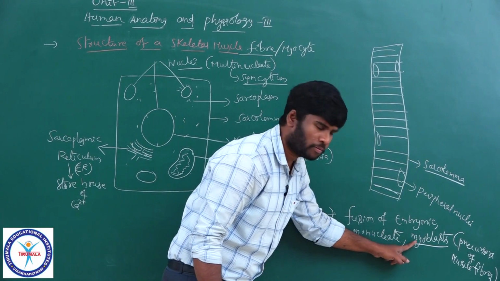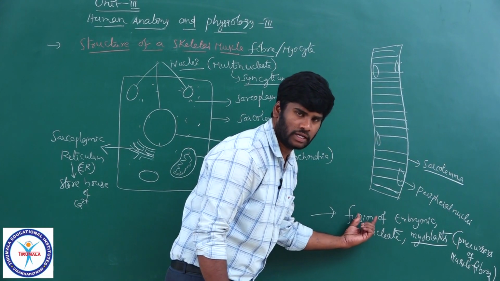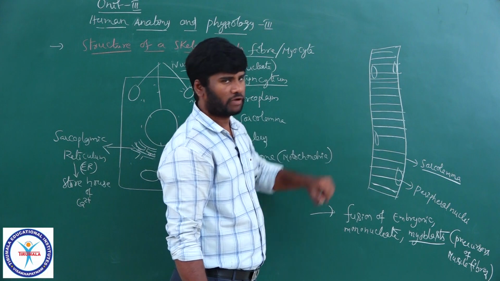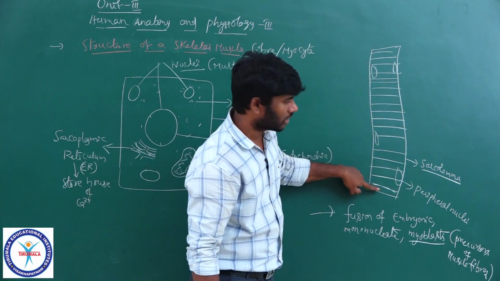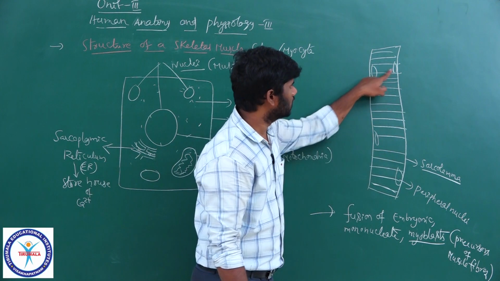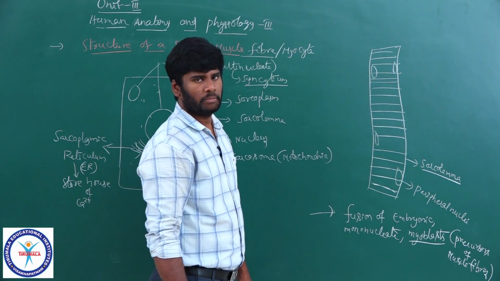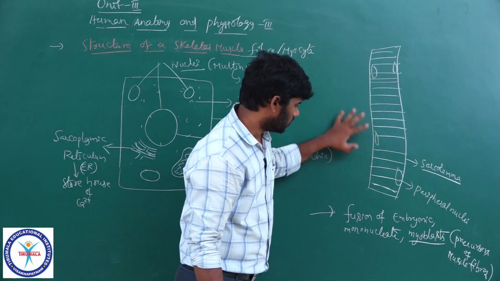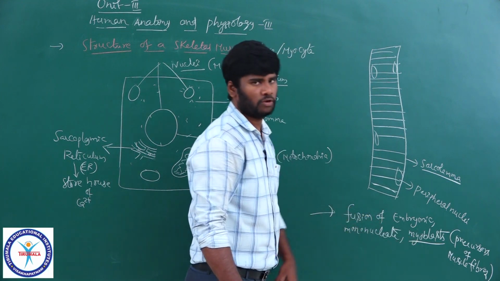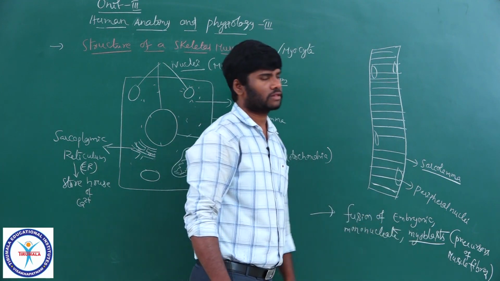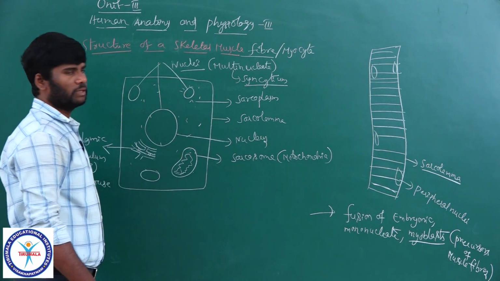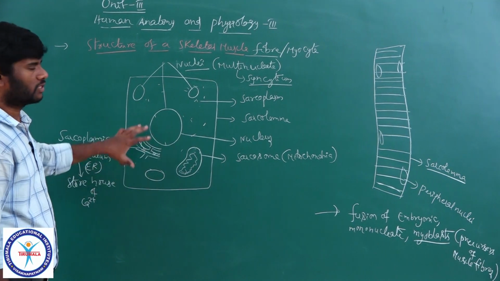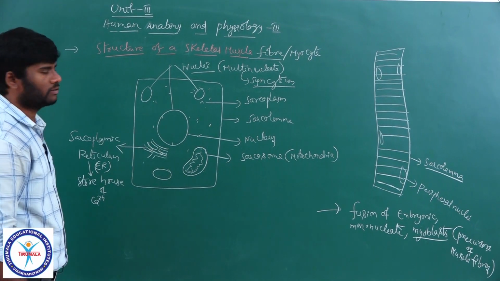So these mononucleate myoblasts fuse with each other and finally form the multinucleate condition in the skeletal muscle fiber. A skeletal muscle fiber is cylindrical, unbranched, but multinucleate. Multinucleate nature means syncytium. I think you understand. These are formed by the fusion of embryonic mononucleate myoblasts. Myoblasts are the immature muscle fibers. This is about the structure of the skeletal muscle fiber, or this is also called the anatomical unit of a muscle fiber, right?